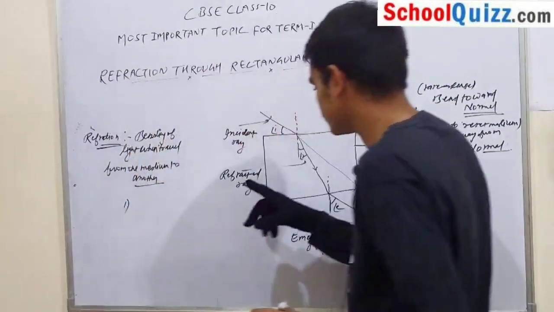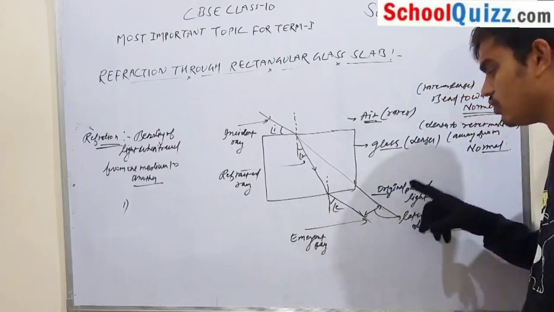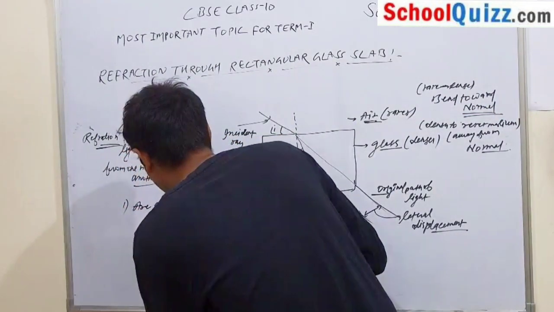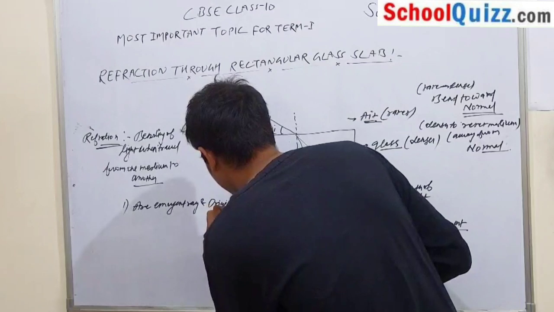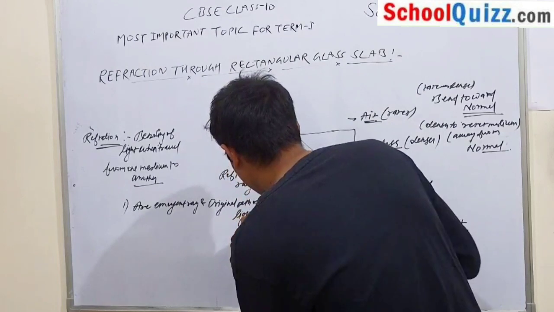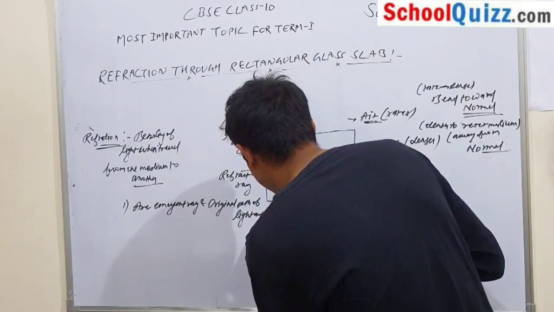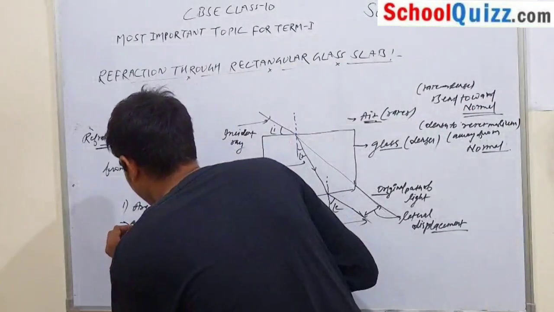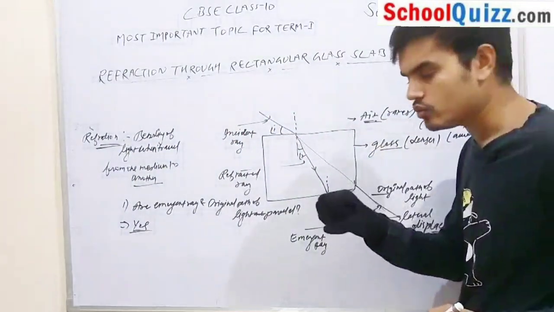What is your answer? Yes, the emergent ray and the original path of light are parallel to each other.